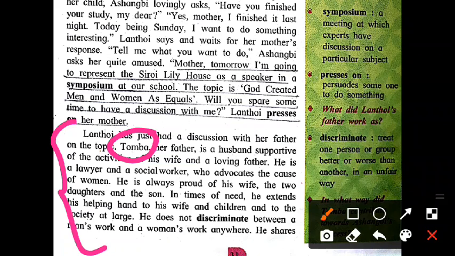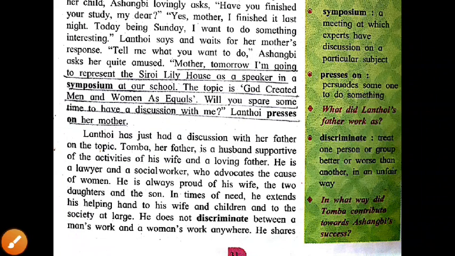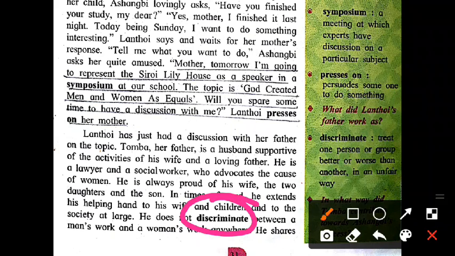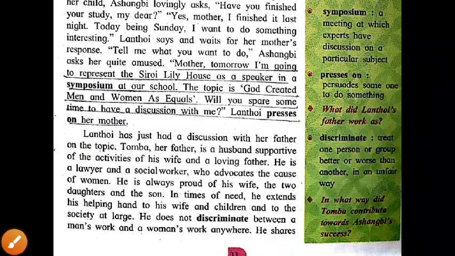He is a social worker and also a lawyer. Okay, he works only for those people who are in danger, who always want help. So that's why this person is called a social worker. Okay, and he also does the work of a lawyer. He gives equal importance to his wife, and he never treats anyone unfairly in the house. We know that one can find discrimination happening in the house. So what is the meaning of discrimination? Discrimination means treating one person or group better or worse than another in an unfair way.